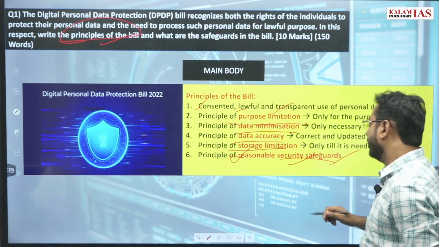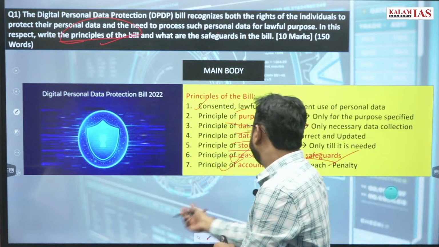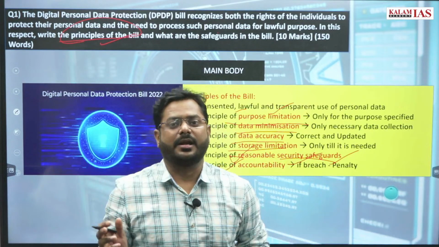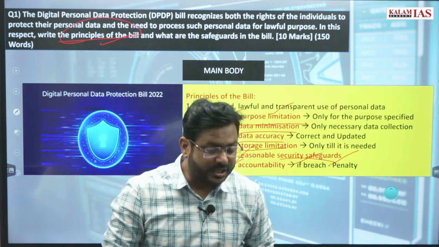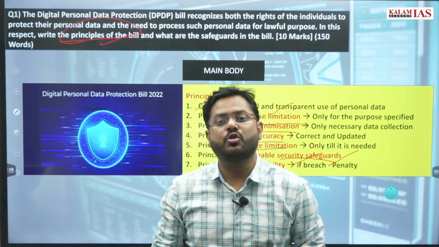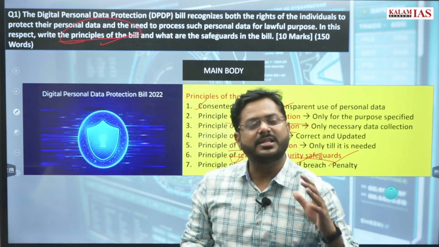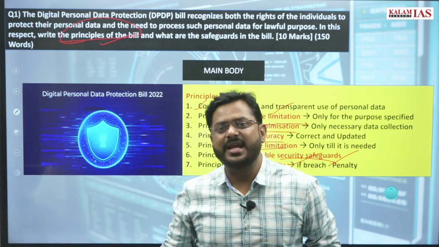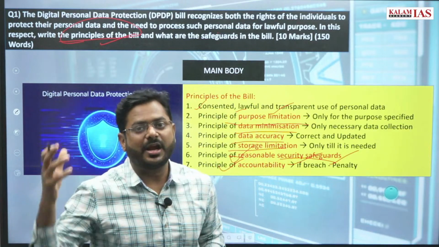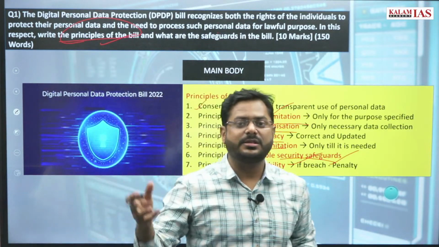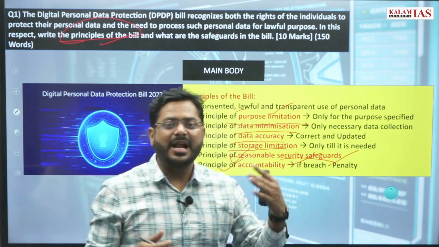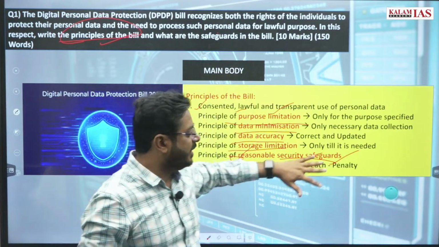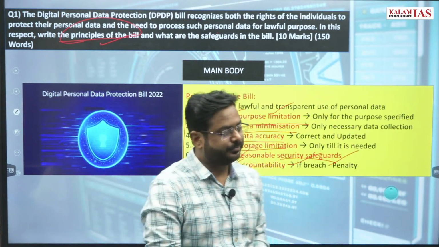So this should be there. Then the principle of accountability should be there. The person who is collecting your data should be accountable for your data, that it should not be misused. If there is any breach or misuse, then in that case that person should be held accountable, and if that person is found guilty, then that person should be punished. So based on all these principles, this bill has been brought, right?